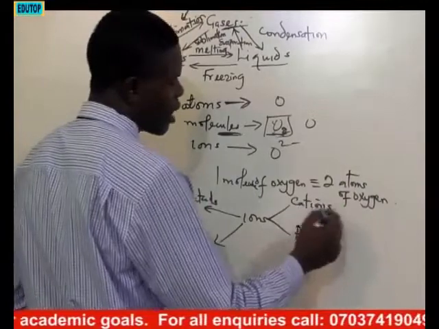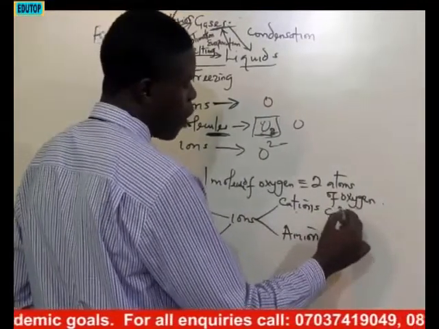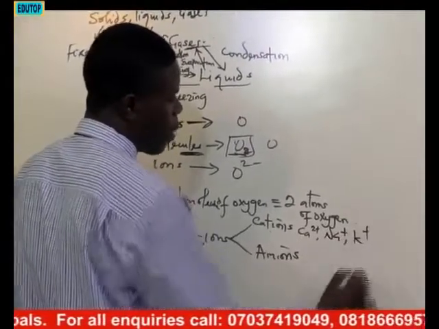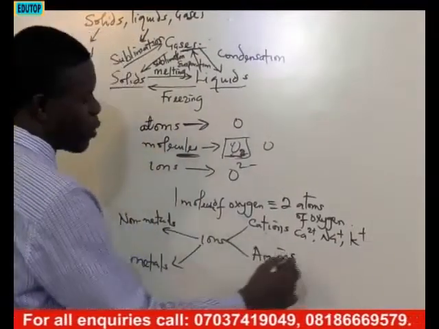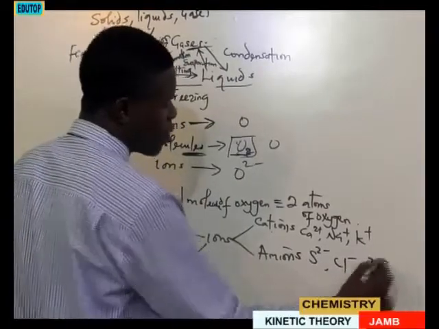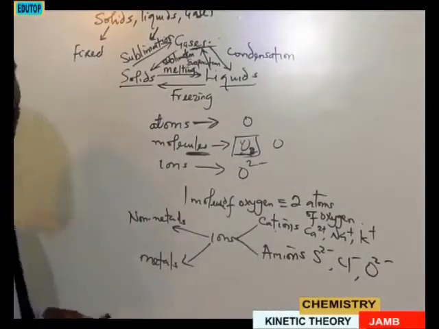When I say positively charged ions, I'm talking about Ca2+, Na+, K+. But when I'm talking about anions, S2-, Cl-, O2-, these are anions.